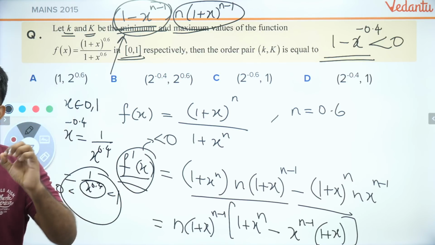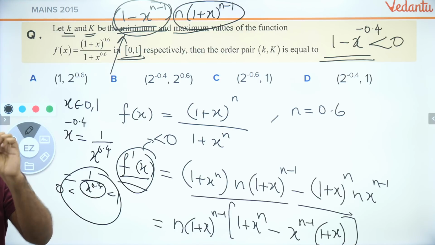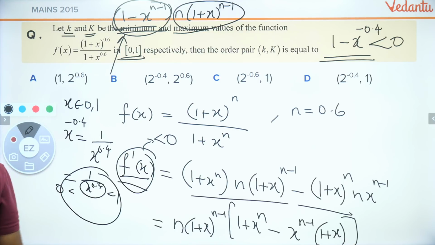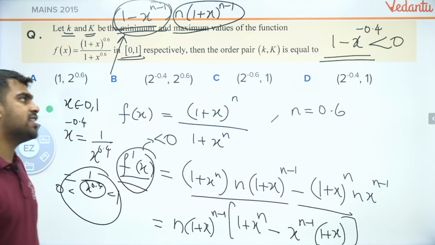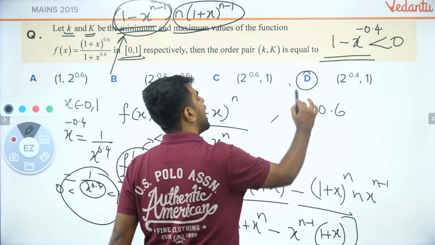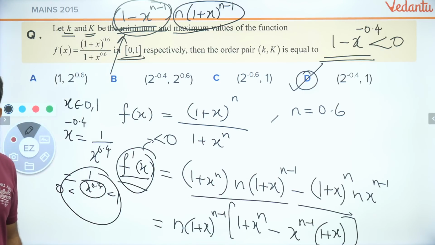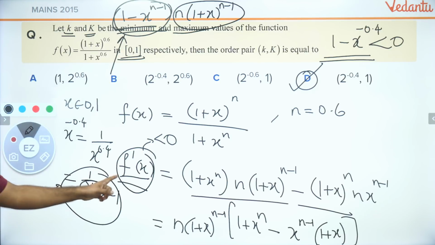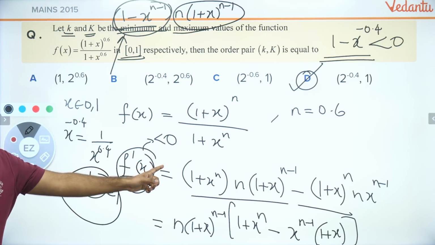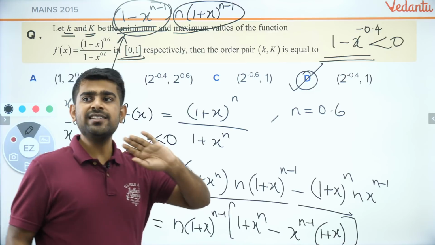My f dash of x is less than 0. How many of you got that? How many of you understood that? Everyone? Brilliant. Sniper is right. And Siddharth? Yes, Siddharth, tell me. Yes, gaming. D is the correct answer, guys. I will come to that in a while. But before that, I hope all of you got how f dash of x is less than 0. So guys, please listen carefully.